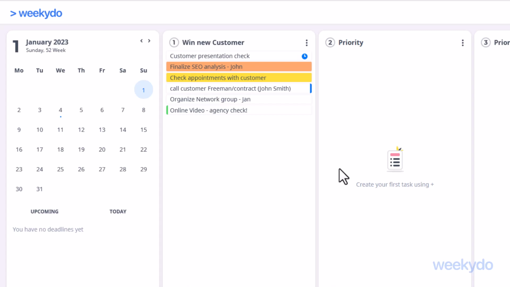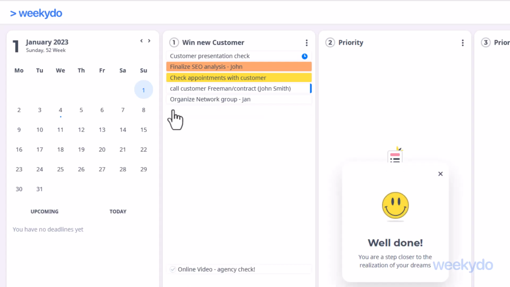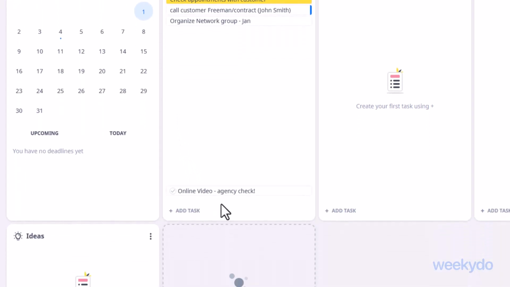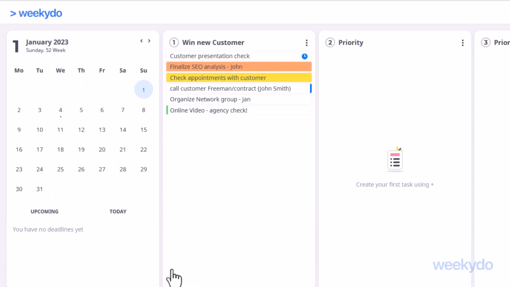When you move the mouse over a certain task, a small circle appears. As soon as you click on that, the task disappears from your to-do list as done. But don't worry, completed tasks will still remain visible. You can find them at the bottom of the widget and can reactivate them with a click. And if you want to change the order of your tasks, simply move them by drag and drop.